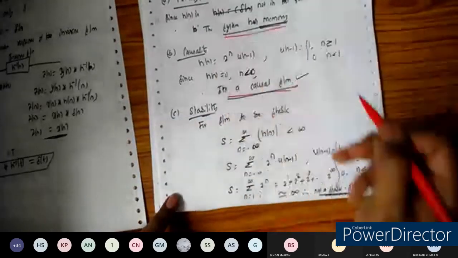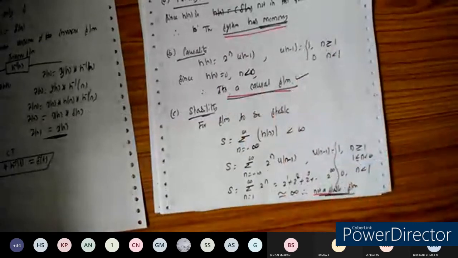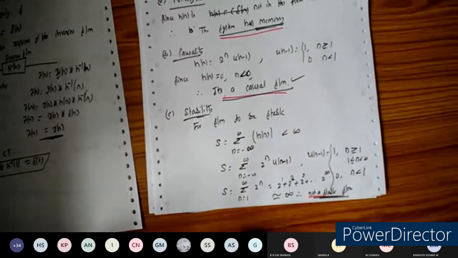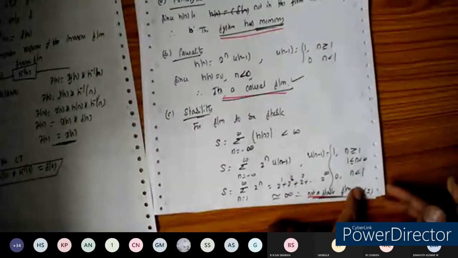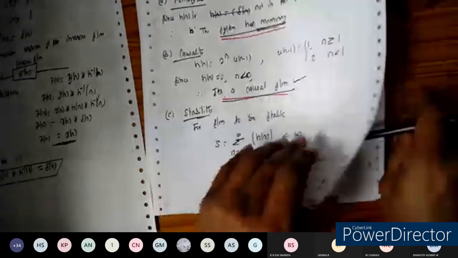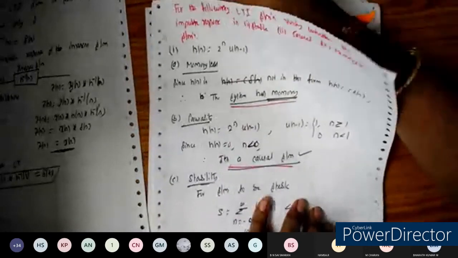So it is causal, it has memory, and it is not a stable system. Like this, we can verify the properties. Any doubts in verifying the properties? Memoryless and causality can easily be verified. For stability, you need to solve the expression and verify it. Let us take some more problems.